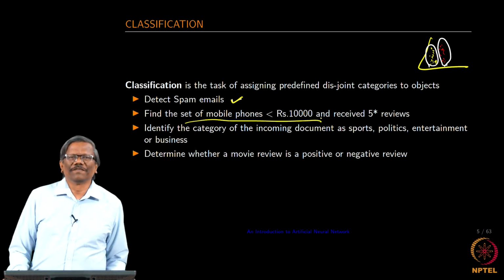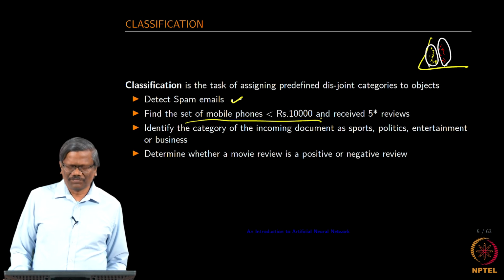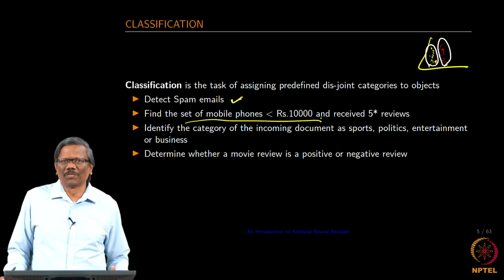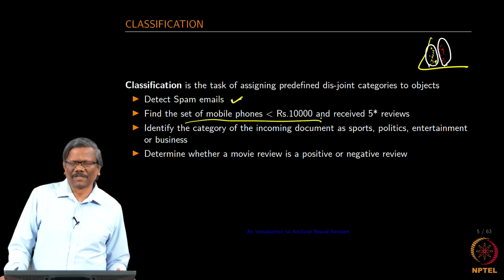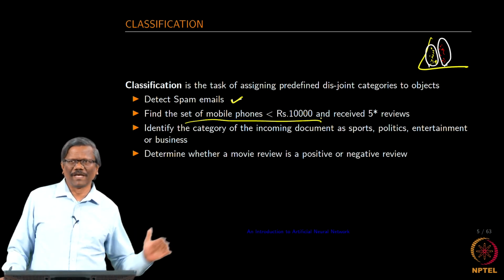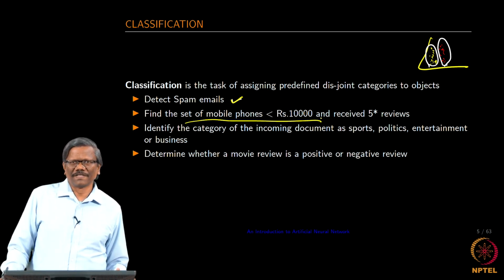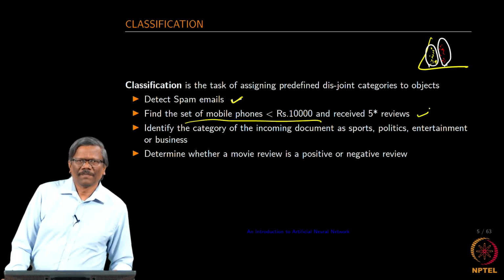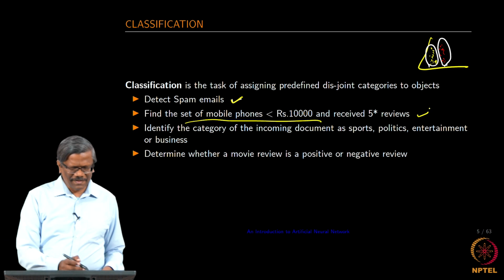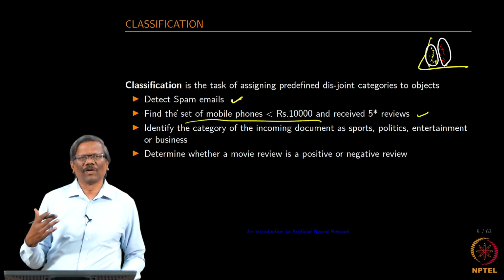Another task is something that we do very often, right. We are very good at replacing mobile phones every 2 years, right. So, we keep looking at the newer models and then try to figure out based on the budget which could be the best within that budget, and then what kind of reviews you have seen for those, and then based on the reviews, based on your friends' reviews and so on, you finally pick one up, right. So, this is something which can also be called a classification problem.